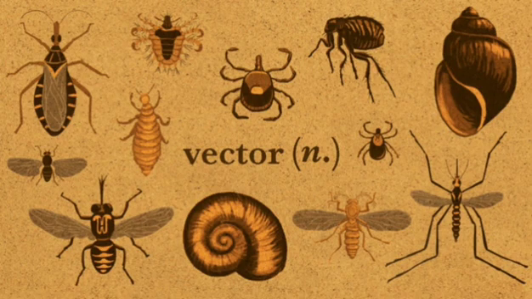That is why they are called carriers. These animals and insects are called vectors. Vectors carry the disease causing microbes from an infected person to a healthy person and cause diseases.